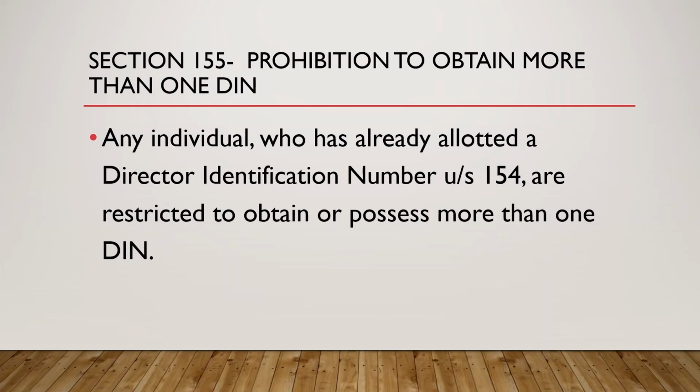So any individual who has already been allotted a DIN number under section 154, whatever we discussed, such persons are totally restricted from obtaining or possessing more than one DIN. So a person cannot have more than one number, even if he is a director of more than one company.